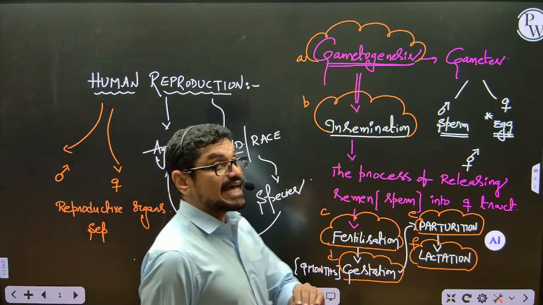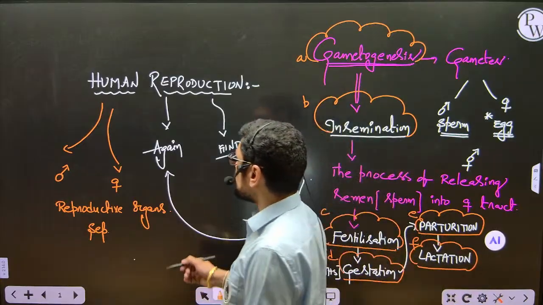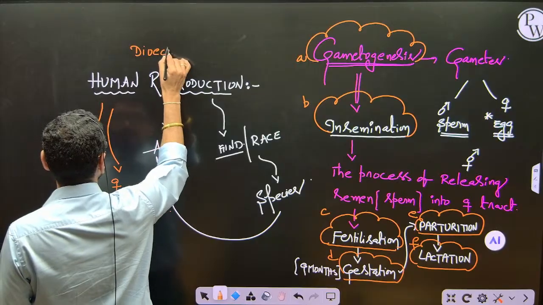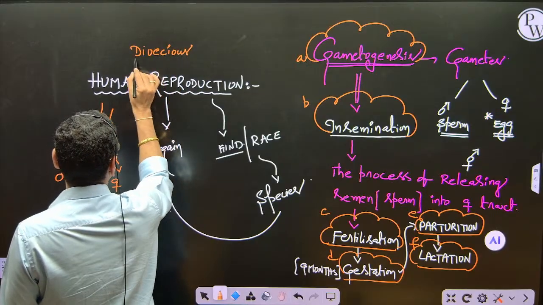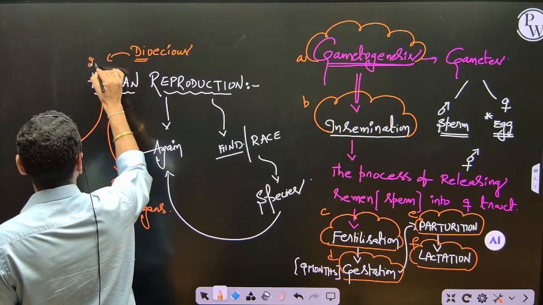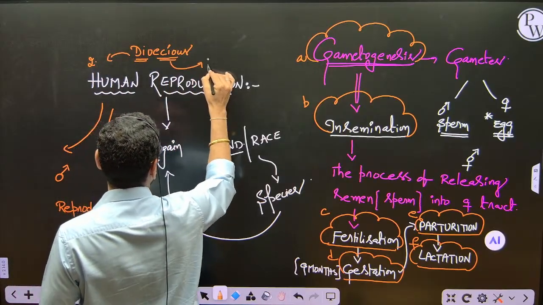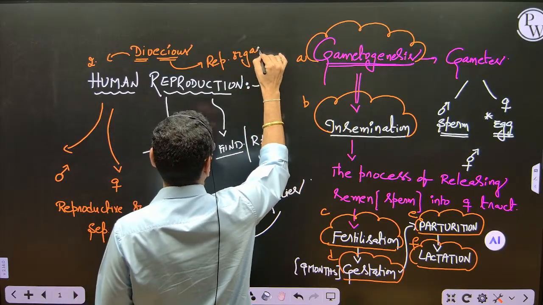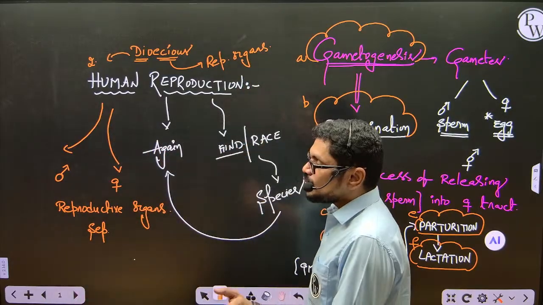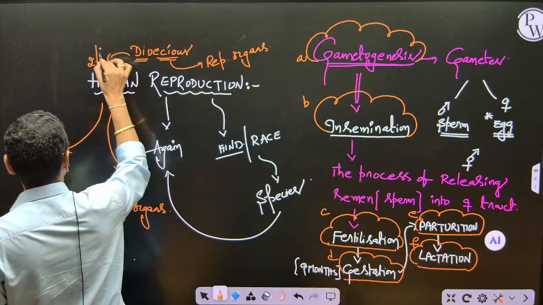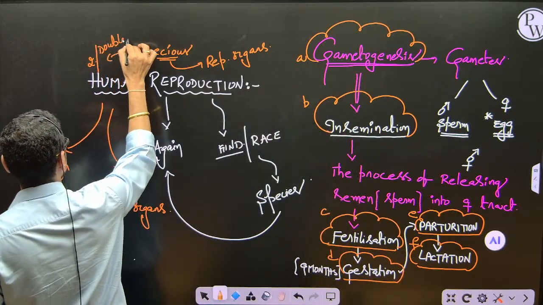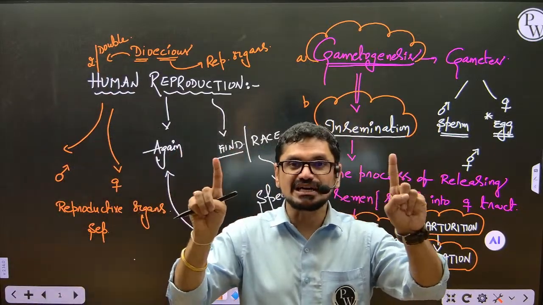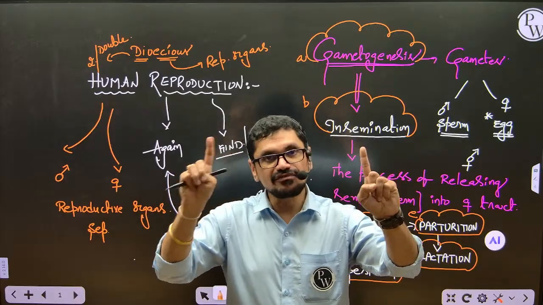Okay. So dioecious, monoecious. What is monoecious? Here I will write dioecious, D-I-O-E-C-I-O-U-S. Di means two, double. Eicious means reproductive organs. I mean to say, both male and female reproductive organs are separately present. Two organisms are present, male and female separately.